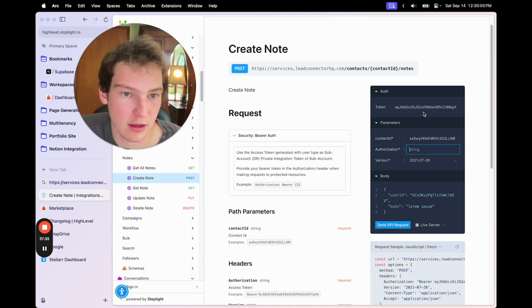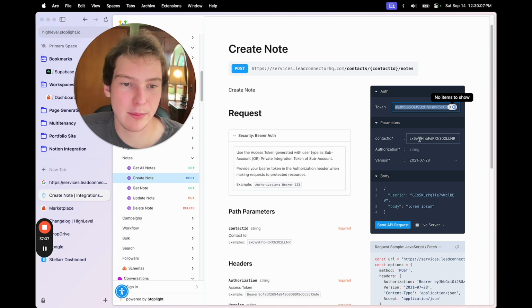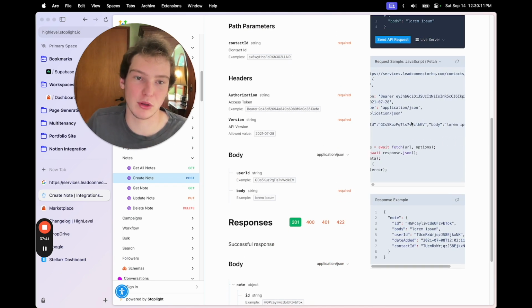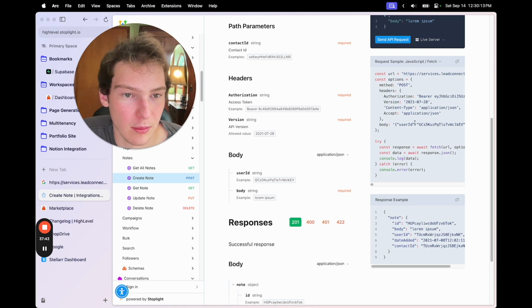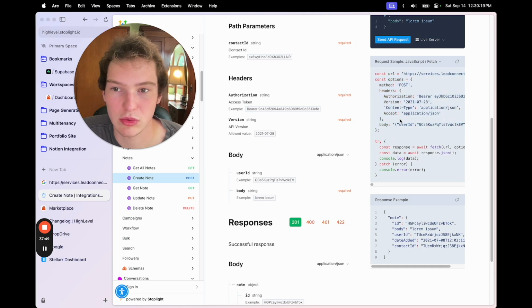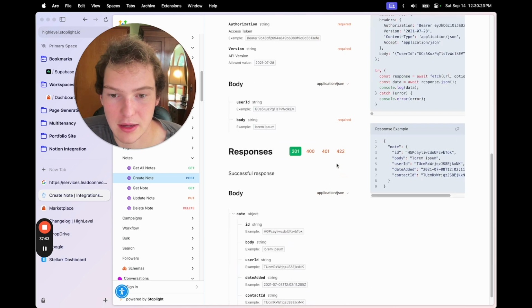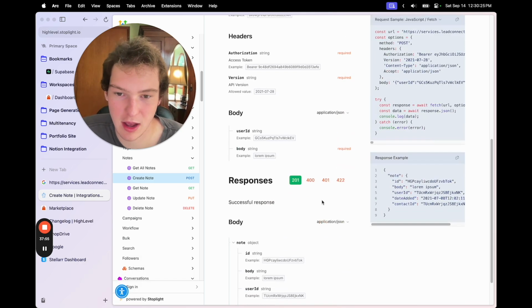And in the API, it asks for it twice. It's really weird. I would just look at a sample request because this is going to be a lot more accurate in terms of what you actually need. And then you can translate this into however you're sending your request. And that's essentially it.